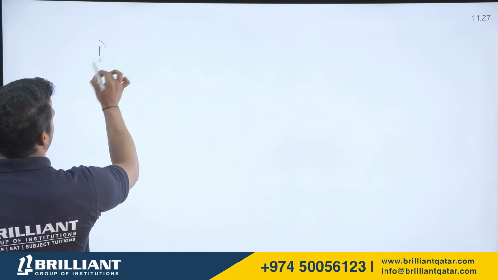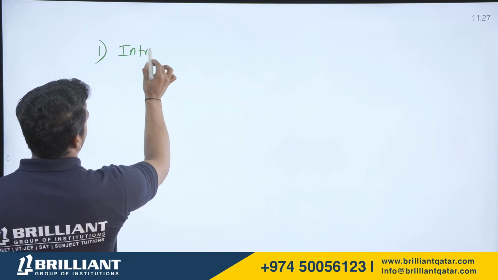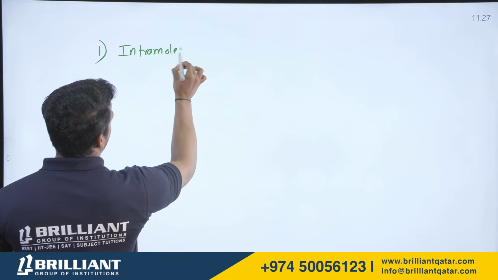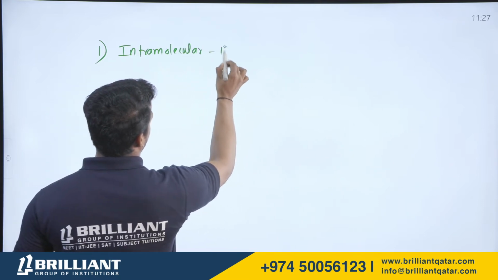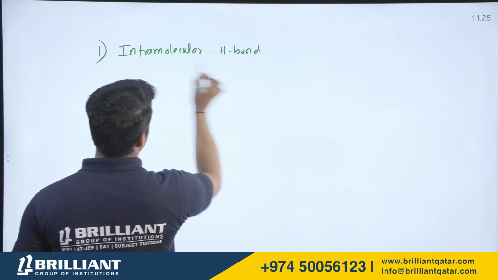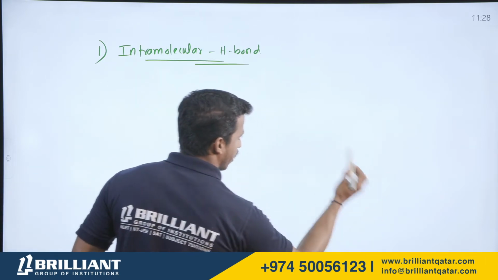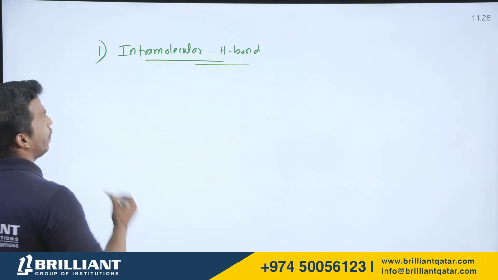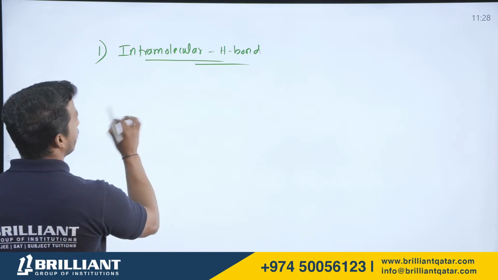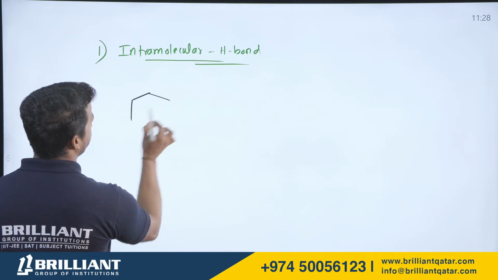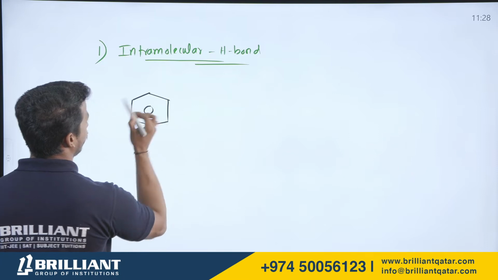So first we are dealing with intramolecular hydrogen bonding. Let's see in detail. Let me consider one example. What is this compound?